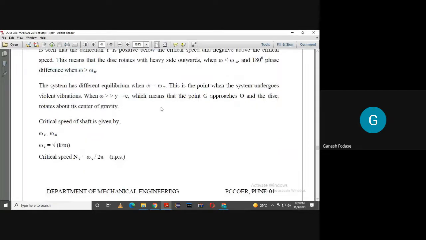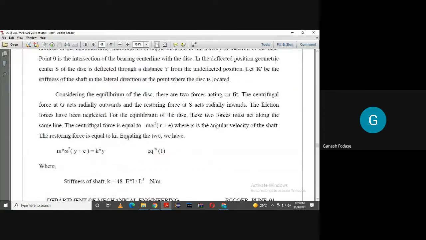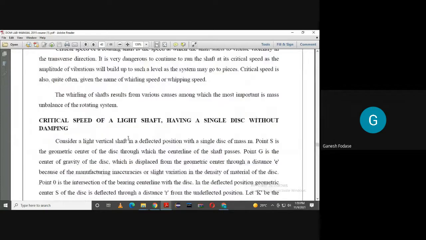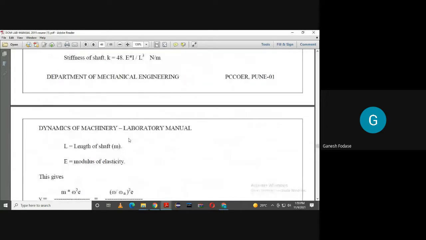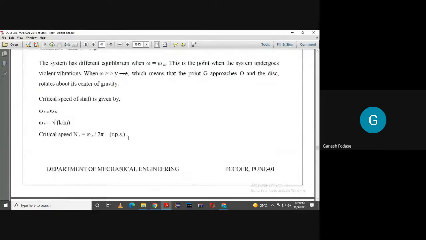Now, how to find critical speed? Theoretically and experimentally. In order to find it experimentally, we need to perform the practical. We need to observe and calculate the critical speed with a tachometer, or actually a speedometer. But theoretically, in order to find critical speed,